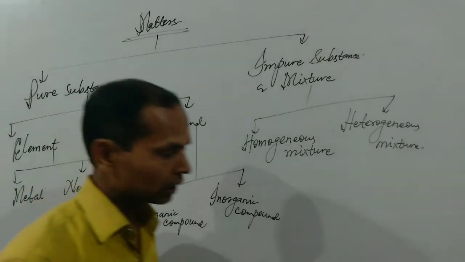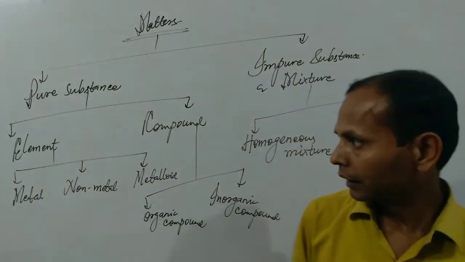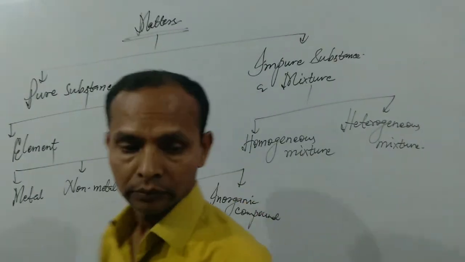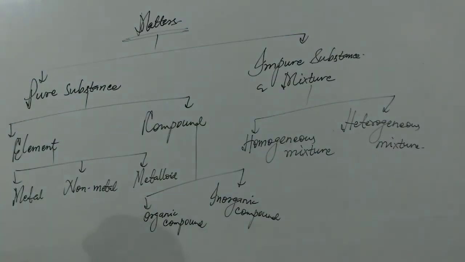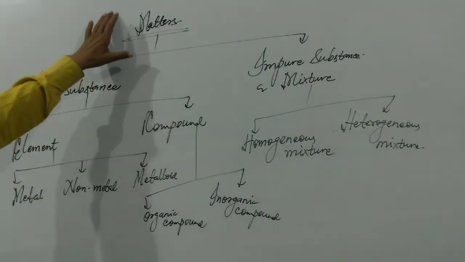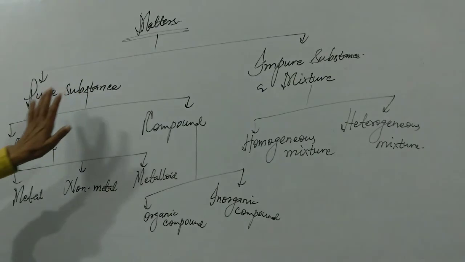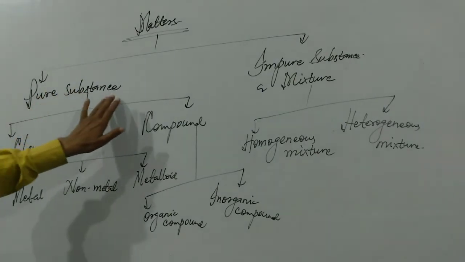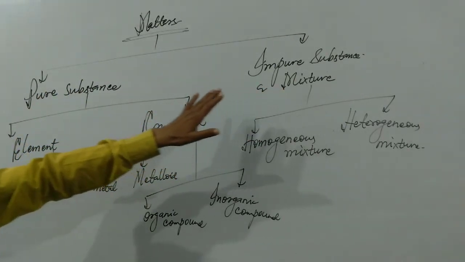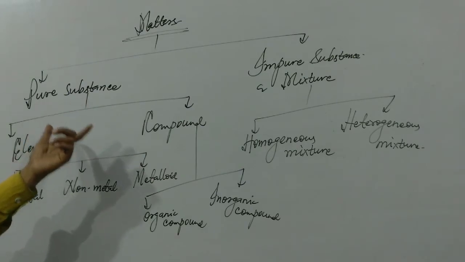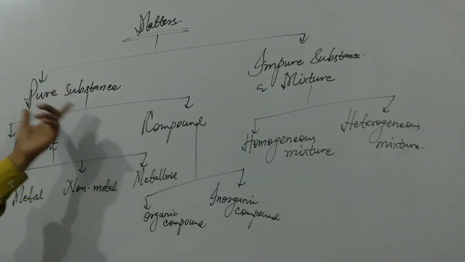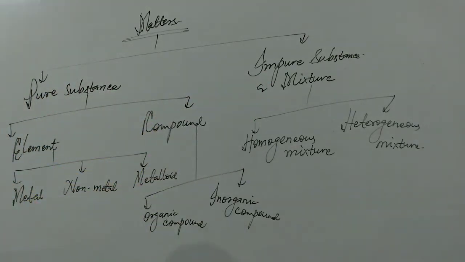So we have to discuss one by one about them. First we have to focus on matter. Matter has been classified into two parts, like pure substances or impure substances. We write pure substance in the singular form; we can also write pure substances or impure substances.